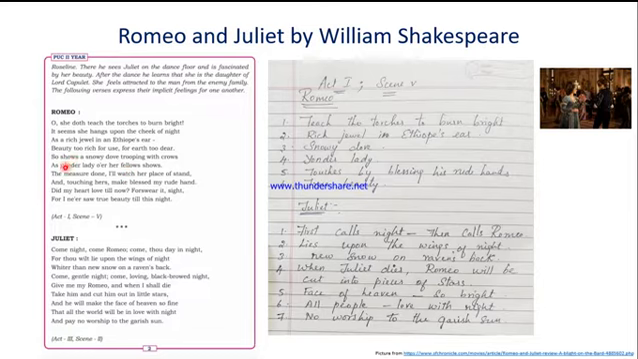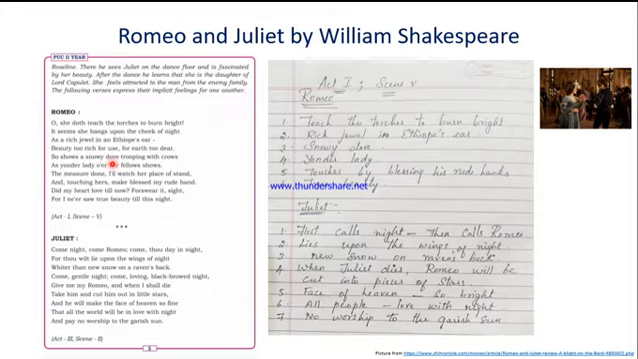Next line: "So shows a snowy dove trooping with crows." Now here is another beautiful comparison. Here he talks about the dove. A dove is a bird which belongs to the pigeon family, and it is pure white in color.